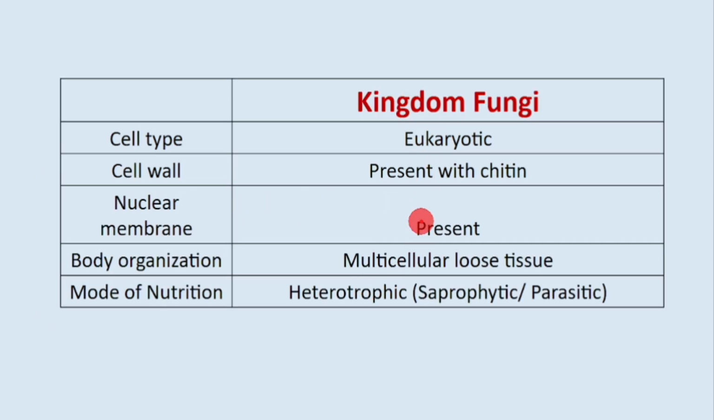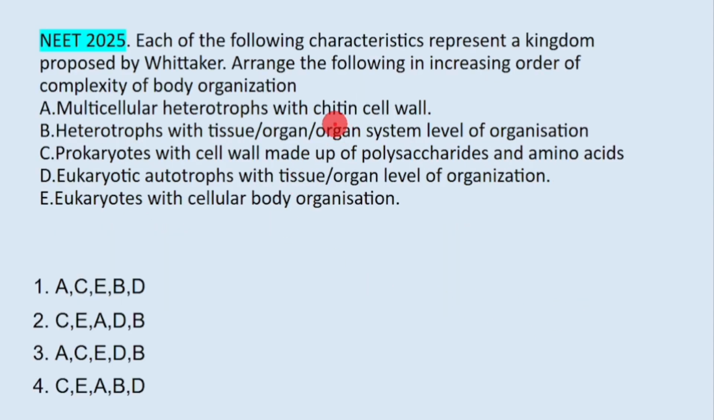Next one, fungi, eukaryotic, cell wall. This is very important, okay? Very important point. It is asked several times. Chitin. Nuclear membrane is present because it is eukaryotic. Body organization, it is multicellular with loose tissue. Mode of nutrition, it is not autotrophic. This is an important point and this is where it is different from plant. It is heterotrophic, saprophytic, and it can be parasitic also. Some members can be parasitic. So see, chitin cell wall. The moment you see this, it will be fungi.